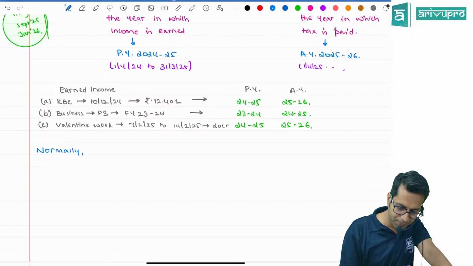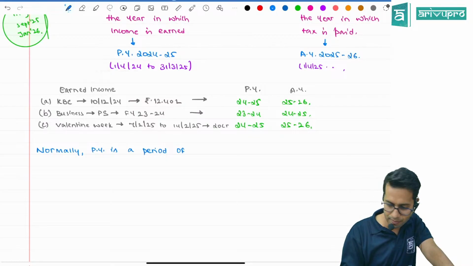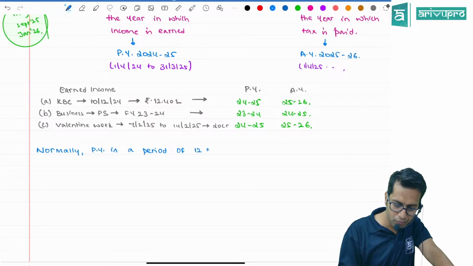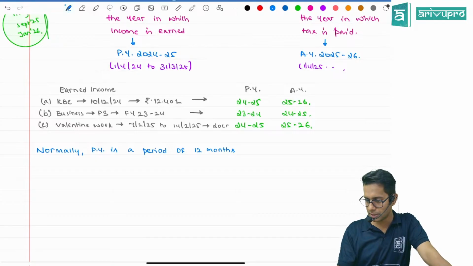Normally, previous year is a period of 12 months.